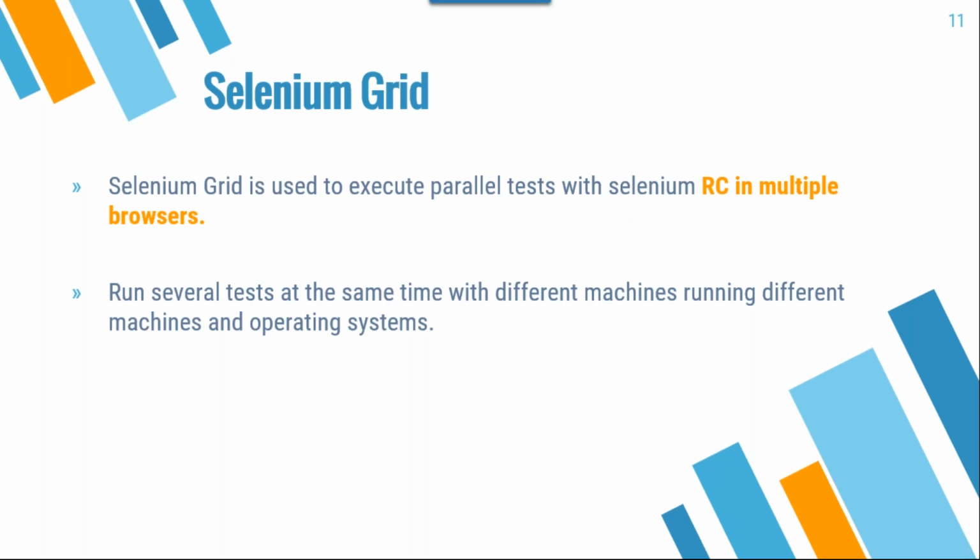Send key means anywhere send key only. In Python we write send key, and in Java we also write send key, but the syntax will be changed. That is what we just saw, right? Get title is common everywhere. In Java we write get title as a method. In Python we are not writing it as a method, we put it at the end of the statement. The syntax will be changed, okay? But the functionality will be the same.